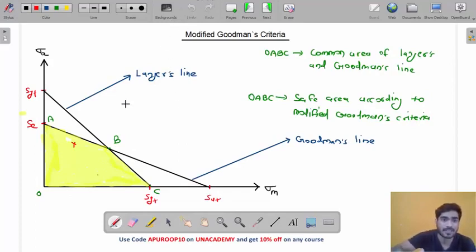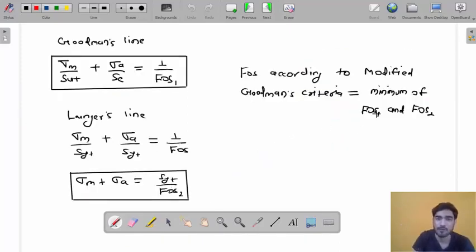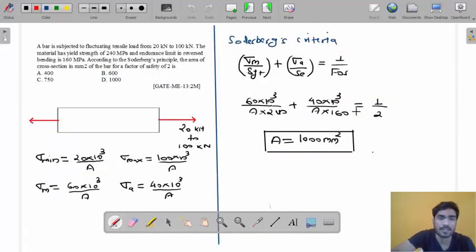Now in some cases you might get the same factor of safety from both lines. If you are at equal distance from AB and BC, you will get the same factor of safety from both. So FOS1 and FOS2 can be equal. But if they are different, then the actual one is the factor of safety which is minimum. Okay, so this is the first type of problem, where you are calculating factor of safety.